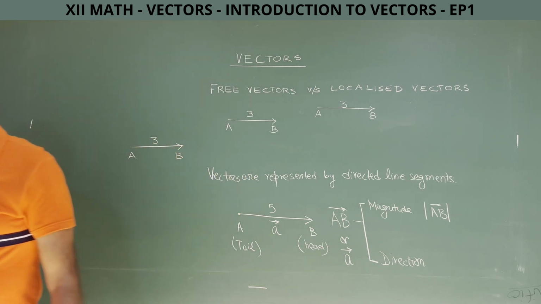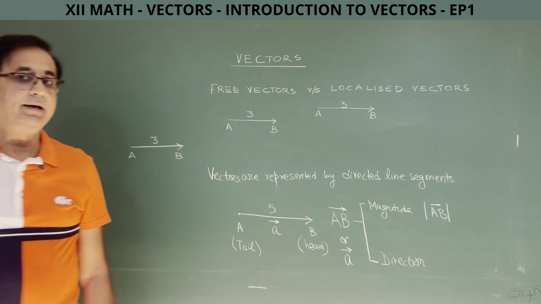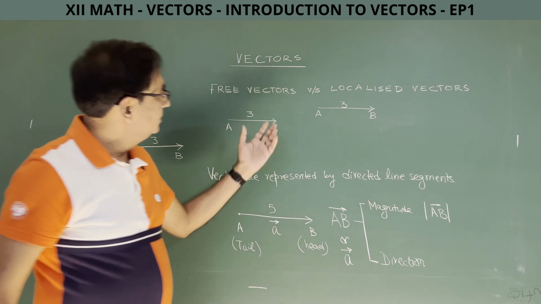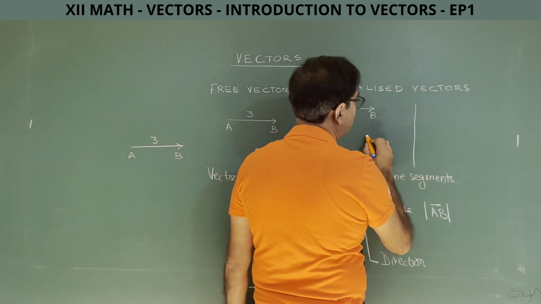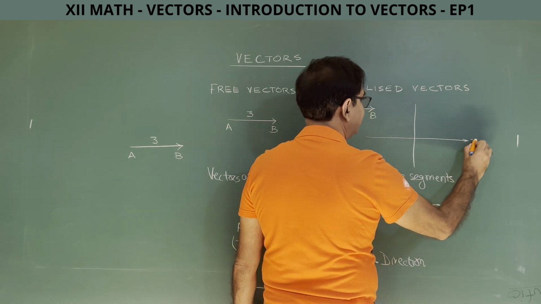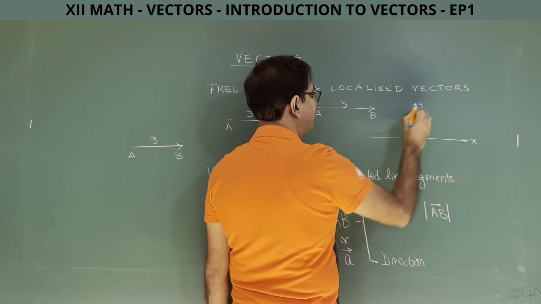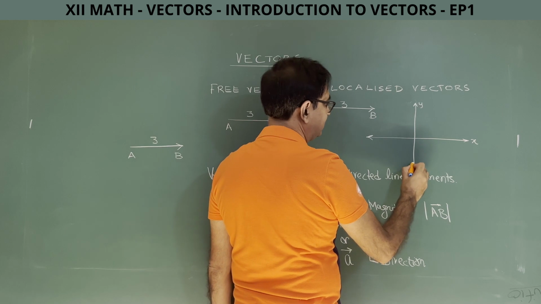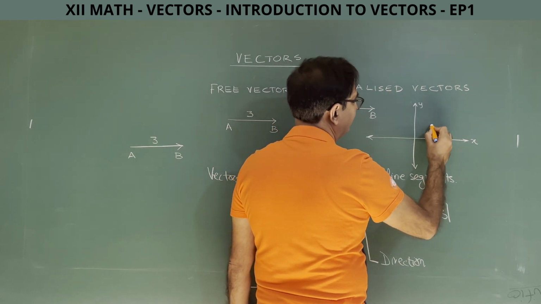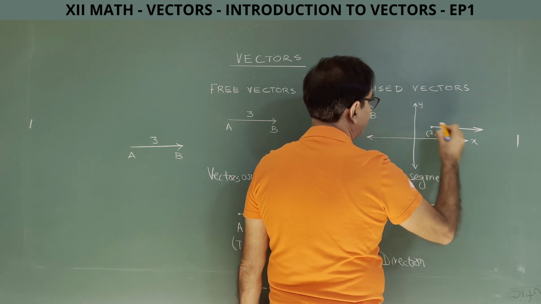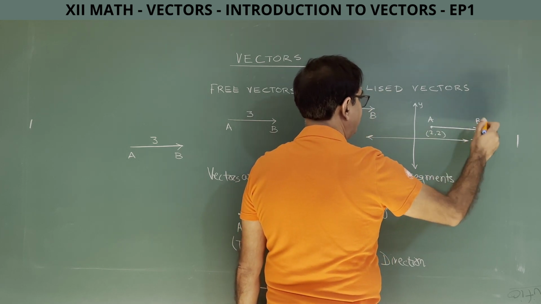And how do I represent a localized vector? Suppose I am talking about a two-dimensional vector. This is positive x-axis, this is positive y-axis, negative x-axis, negative y-axis. I have a point here (2, 2) and I make a vector here, a, b.